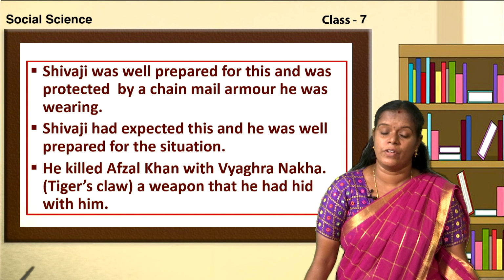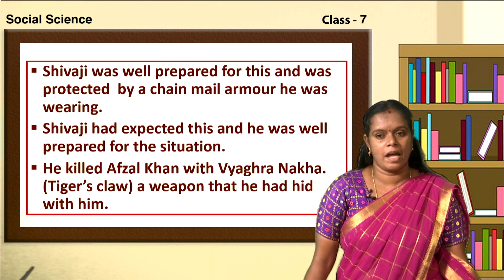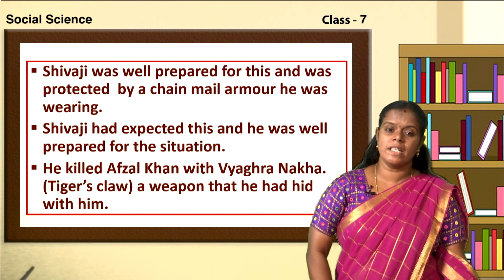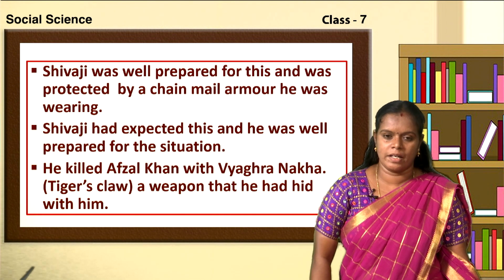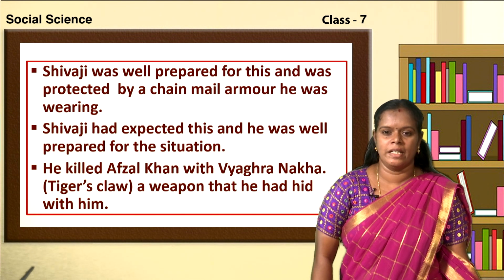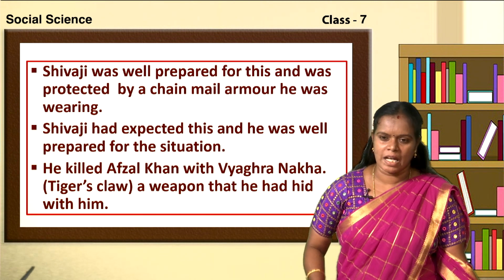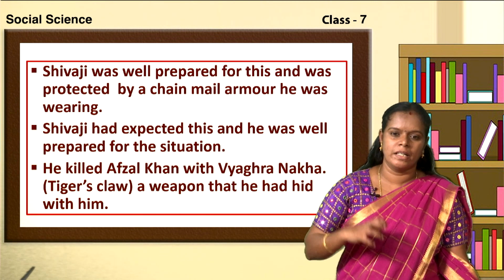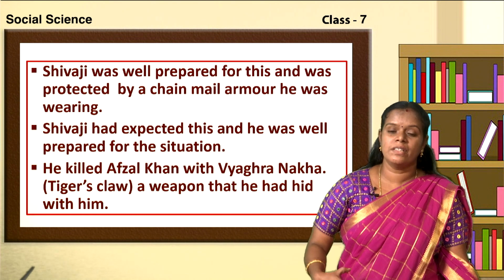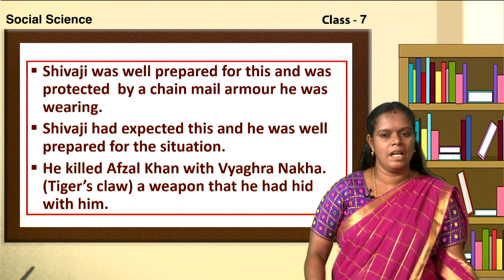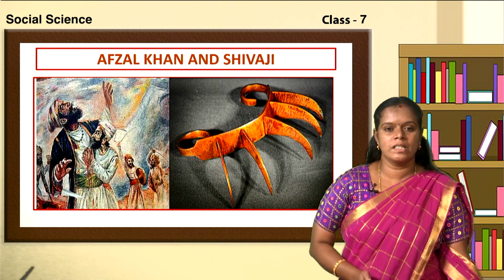Children, here the word Vyagra means tiger and Nakha means claws. Tiger's claws is called Vyagra Nakha, a weapon he had hidden with him. So, Shivaji was hiding that weapon. When Afzal Khan stabbed him at the back, he took out the hidden weapon and killed Afzal Khan. So, look at this picture, children.